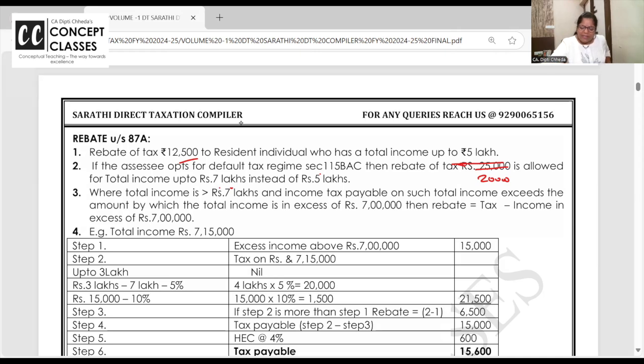But understand one thing, up to 3 lakh there is no tax. So from 7 lakh remove 3 lakh. Up to 3 lakh nil, 3 lakh to 7 lakh, on 4 lakh, 5% tax comes to how much? 20,000. So in the old regime, 5 lakhs income pay 12,500. In default tax regime, 7 lakh income pay 20,000. But sometimes just the income increases little and the tax is more than increase in income. Now, this is the concept we have studied in marginal relief.